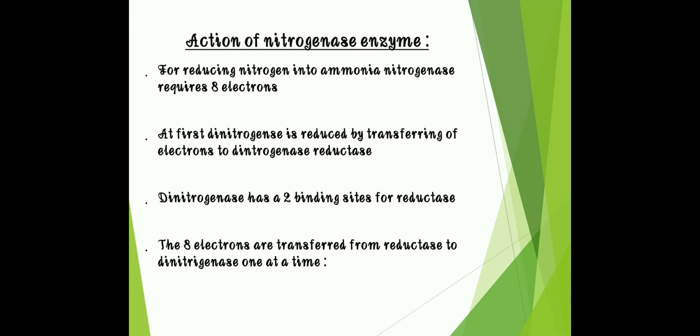The next is the action of nitrogenase enzyme. So what is the action of nitrogenase enzyme in nitrogen fixation? For reducing nitrogen into ammonia, nitrogenase requires 8 electrons. At first dinitrogenase reductase is reduced by transfer of electrons. Then dinitrogenase has 2 binding sites for reductase. The 8 electrons are transferred from reductase to dinitrogenase one at a time.